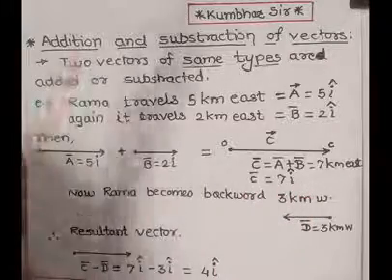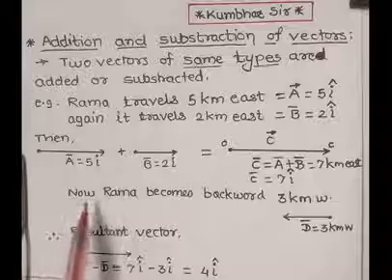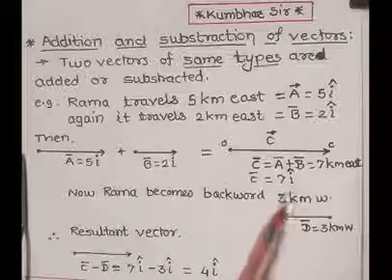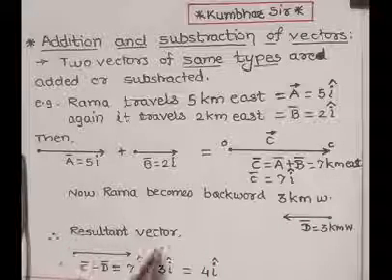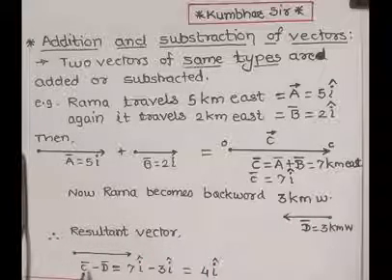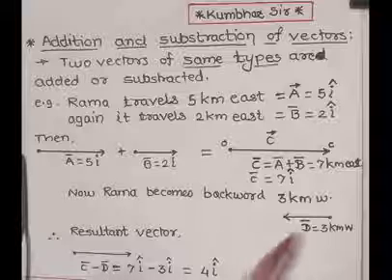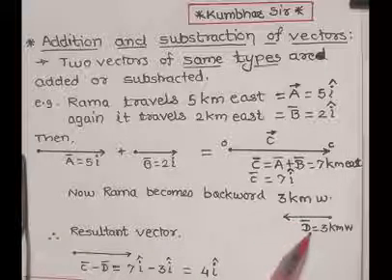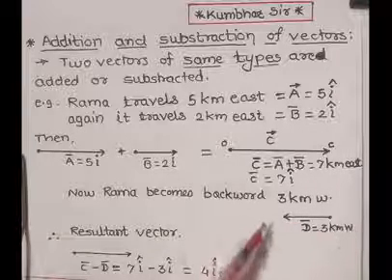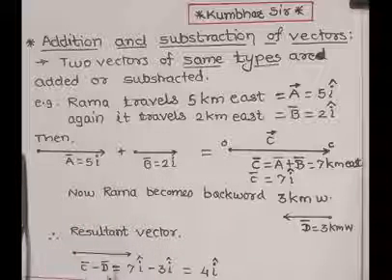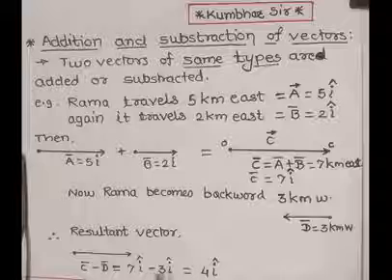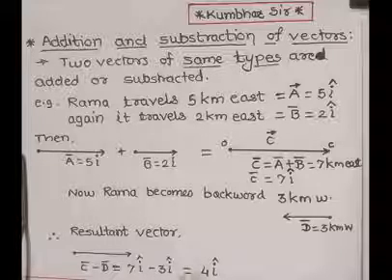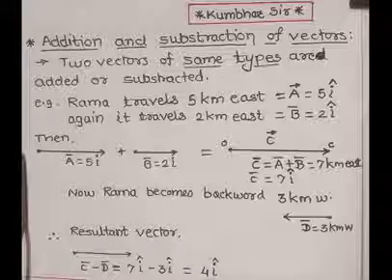Now the second example: Rama moves backward 3 kilometer west. Hence the resultant vector is C bar minus D bar, where D bar is 3 kilometer west. Hence C bar minus D bar equals 7 I cap minus 3 I cap, which is equal to 4 I cap.